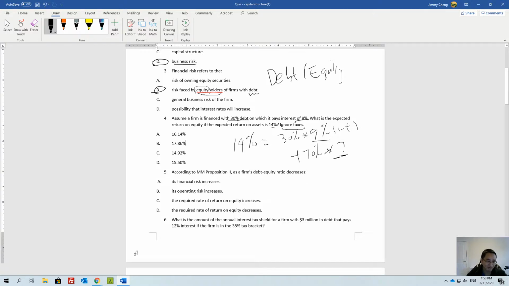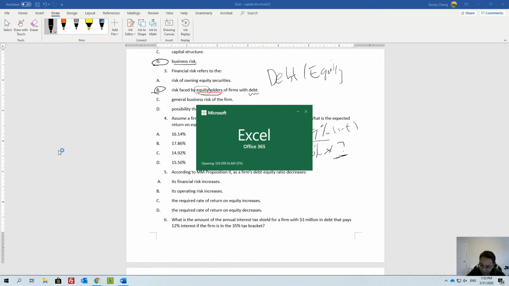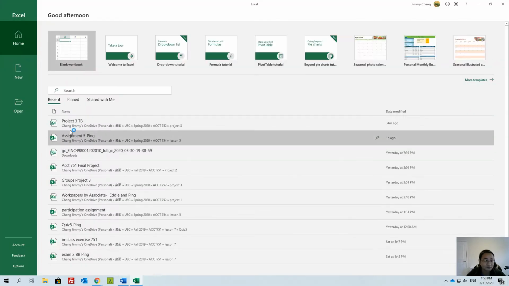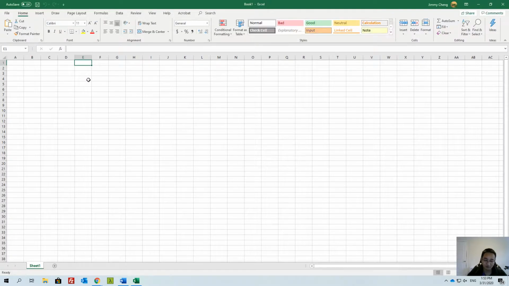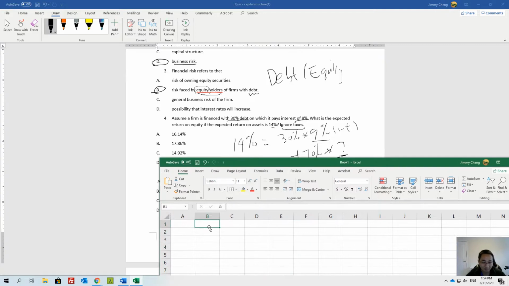So we can see that. Let me just pull up Excel. Okay. So 30% times 9%, that would be 2.7, right? 0.3 times 9 equals 2.7, so we have 14% here. 14% minus 2.7 would be 11.3, and then divide by 0.7.